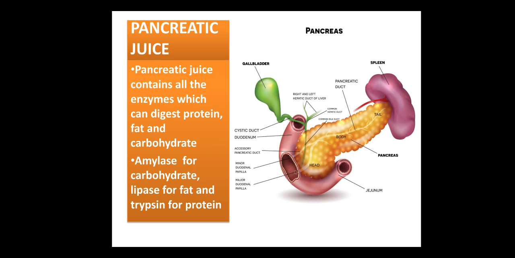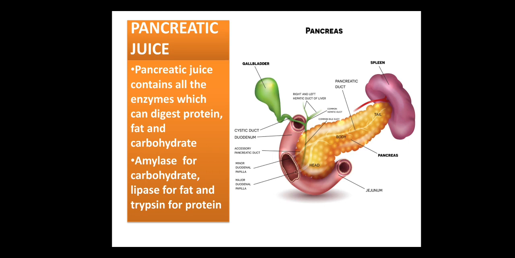So pancreatic juice is that juice which contains all three types of digestive enzyme: protein digesting, fat digesting, and carbohydrate digesting. Now the next thing given here: amylase for carbohydrate, lipase for fat, and trypsin for protein.